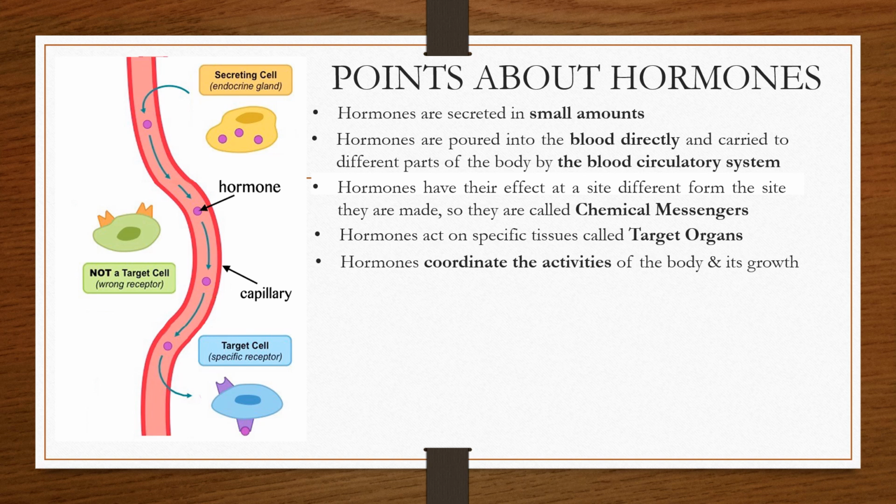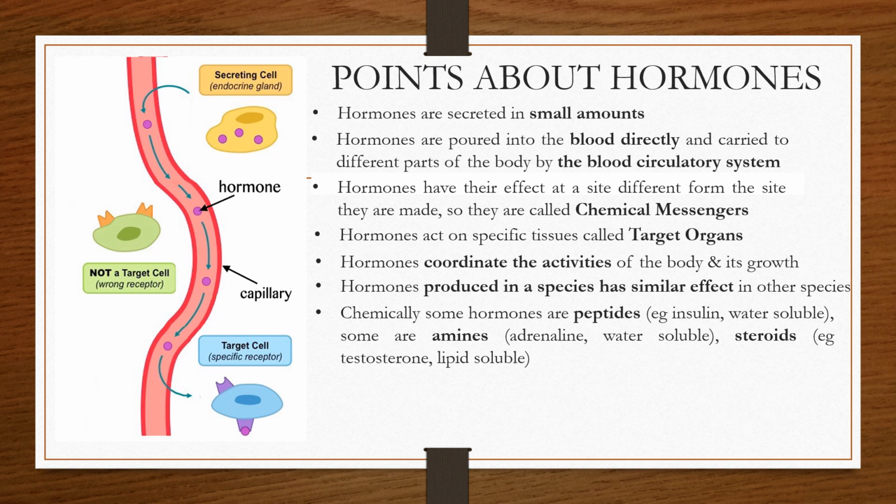Now, hormones coordinate various activities of the body and also its growth. A particular hormone, when produced in a species, has a similar effect in other species as well. For example, if thyroxine is produced in humans and any other organism as well, it has the same effect that it has on humans. That is, it deals with the metabolism of carbohydrates, proteins and fats in humans as well as in any other organisms where it is present.